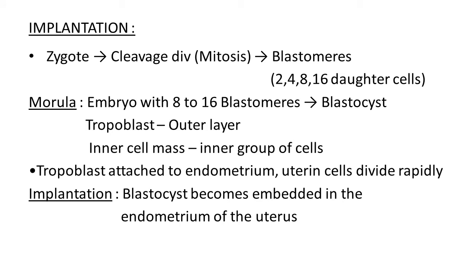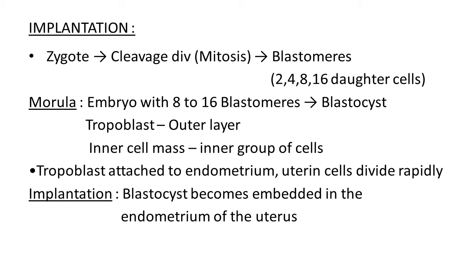After fertilization, implantation is important. The result of fertilization is the development of the zygote, a mixture of two gametes. Further divisions are now only mitotic type of division. Here cleavage type of division takes place. As a result of this cleavage division, from the single-cell zygote, 2 cells, 4 cells, 8 cells and 16 daughter cells are formed. These cells are known as blastomeres. So from the zygote, through cleavage division, blastomeres are formed.